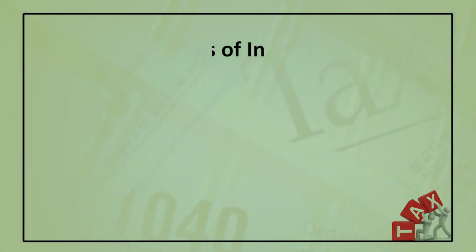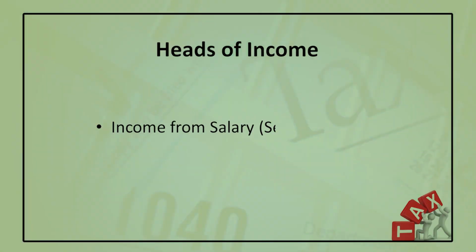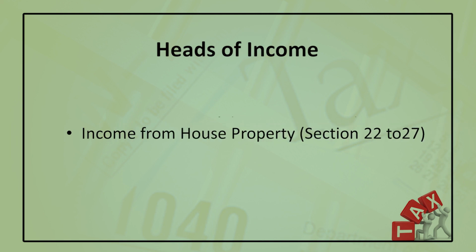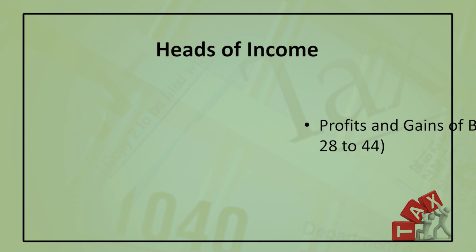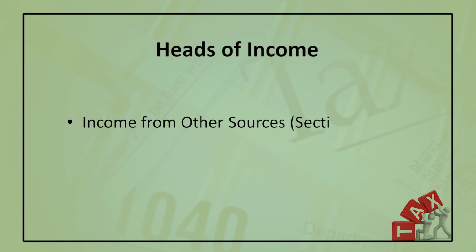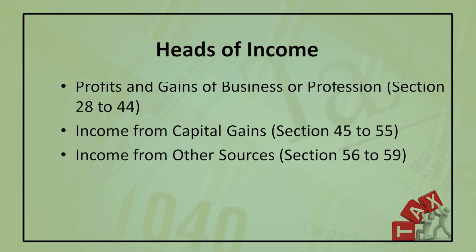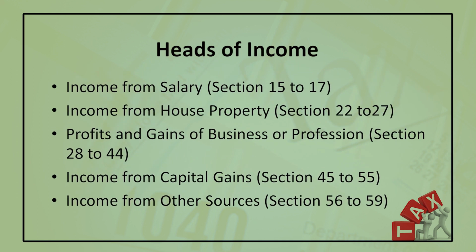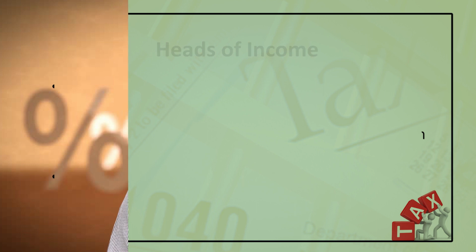We know that as per the Income Tax Act 1961, we have 5 heads of income. They are income from salary, income from house property, profits and gains of business or profession, income from capital gains, and income from other sources. An assessee may have all heads of income, and as per the Income Tax Act, all assessees have to pay tax on their income, because all the persons defined under section 2 subsection 31 are required to pay tax on their income.